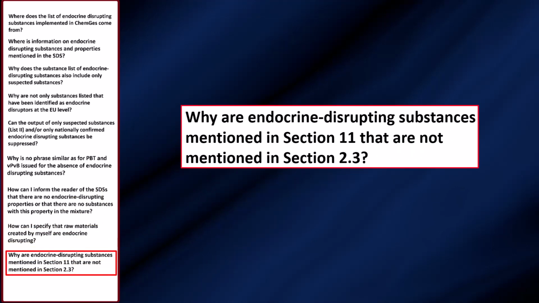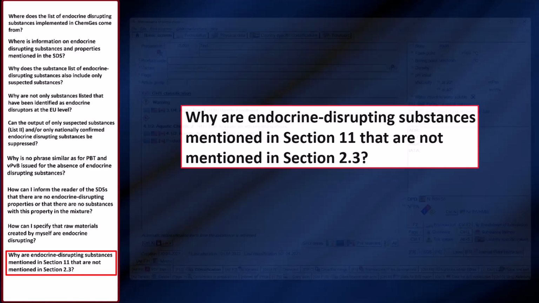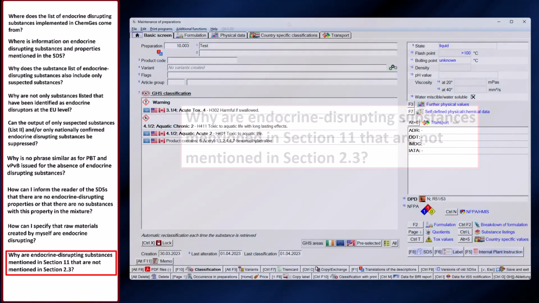In contrast to sections 2 and 3, no limit is mentioned for section 11 in the legal text, therefore a nominal limit of 0% is given by default in the properties of the substance list. If you are of the opinion that substances are only relevant if they are also mentioned in sections 2 or 3, which is also quite reasonable and understandable, you can set this nominal limit to 0.1% and thus align it with sections 2 and 3.